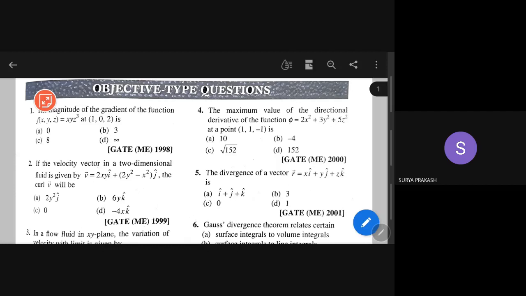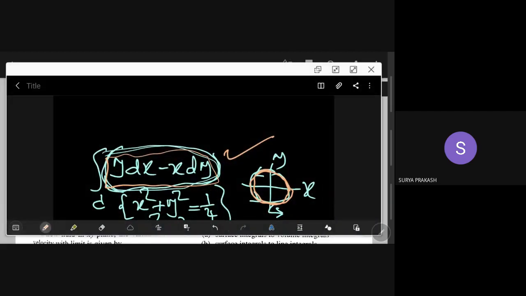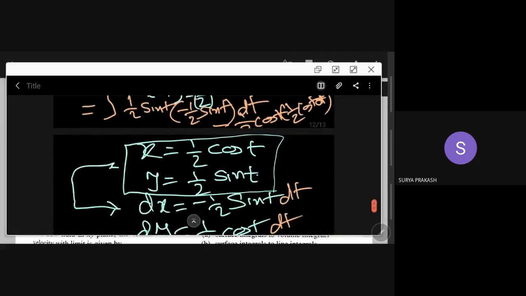Right, support pad is there. Now see, what is our function? f(x,y,z) is equal to (xyz) cube.